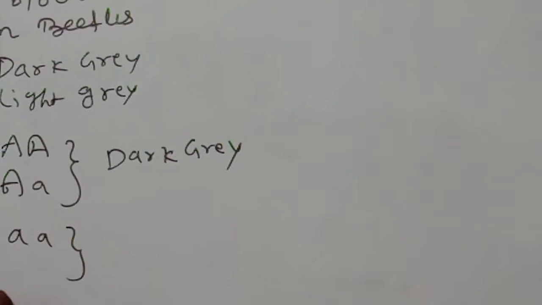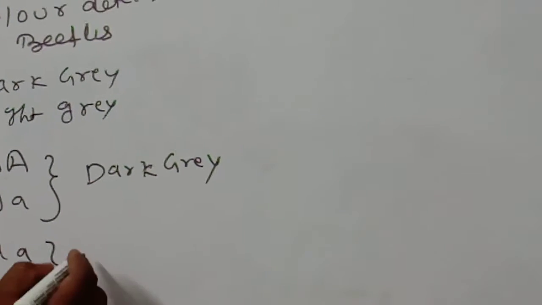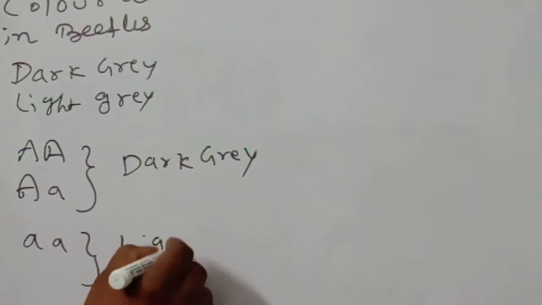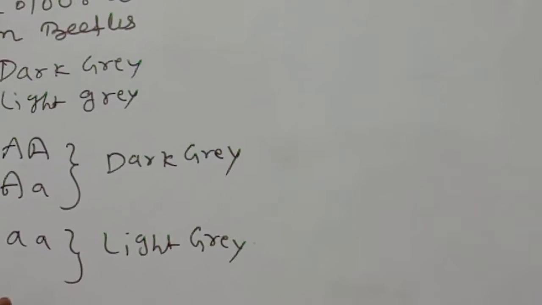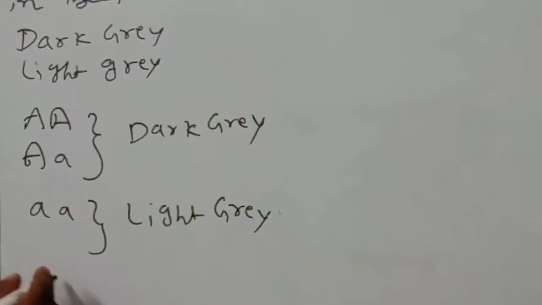You know very well, the beetles will show dark gray and light gray. Now, what is called allele frequency?